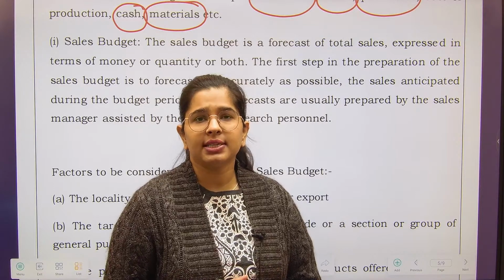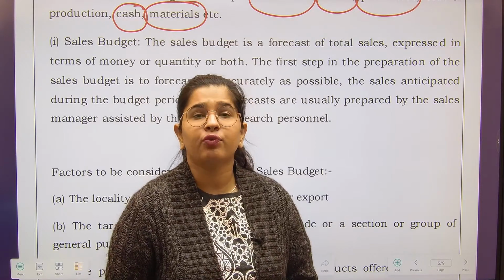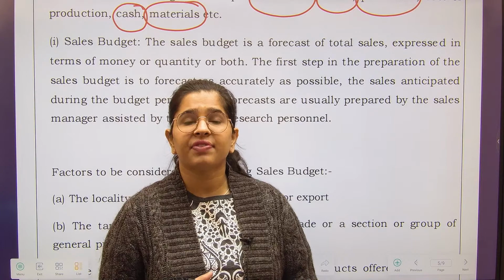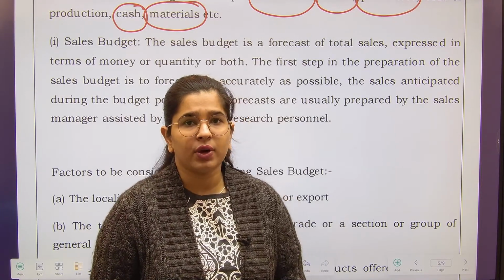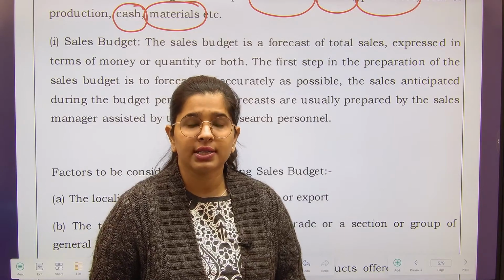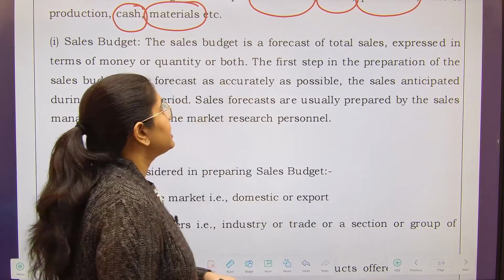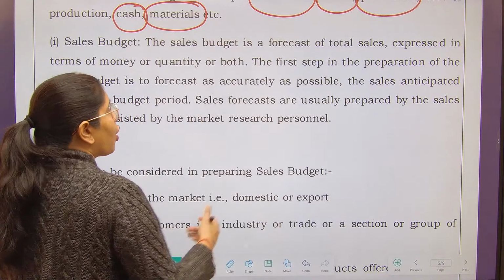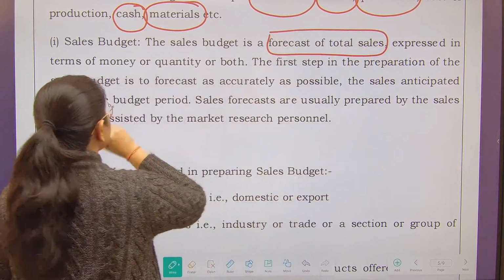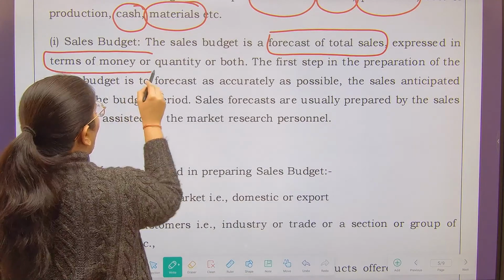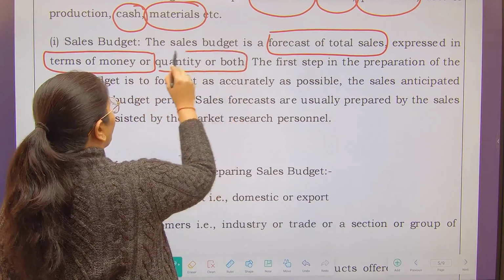In this particular series, I am also going to tell you what the factors are which you should take into consideration while preparing the sales budget. See, the sales budget is a forecast of total sales expressed in terms of money or quantity or both.